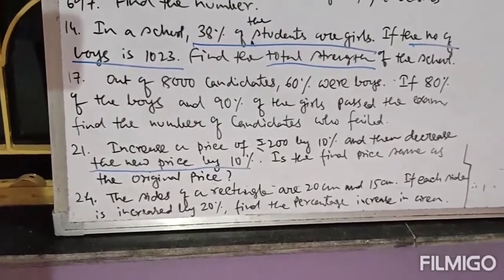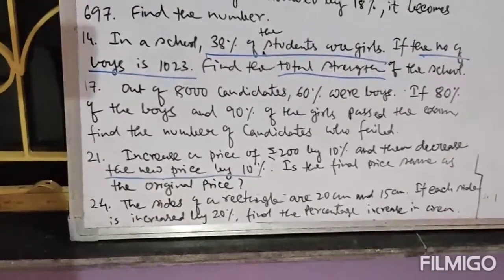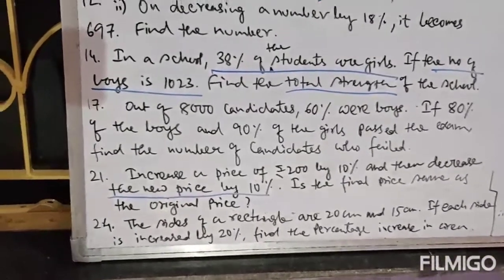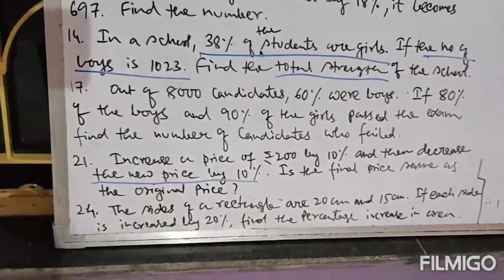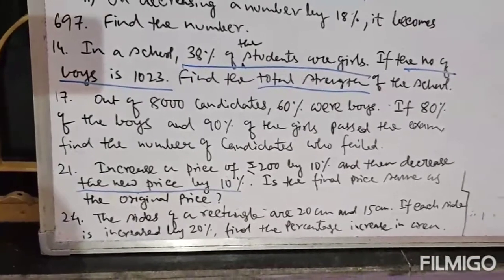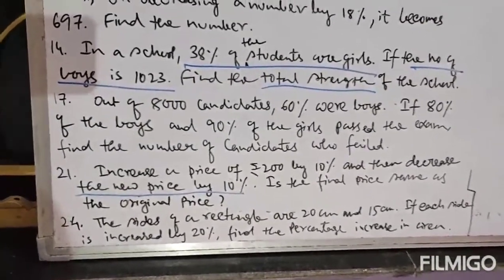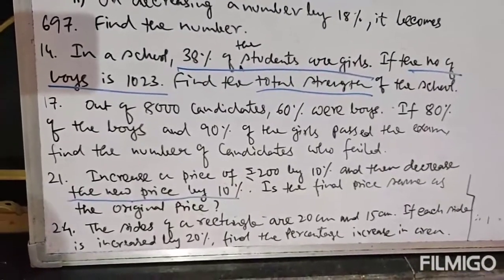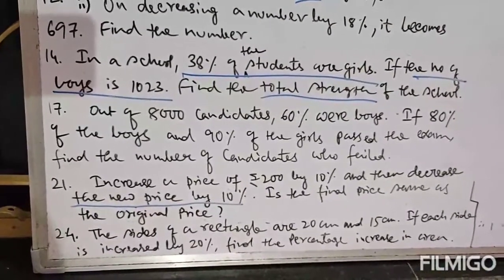Each side means, so a rectangle has two sides. One is length and the other is breadth. The longer side is length, the shorter side is breadth. So length is 20 centimeter and breadth is 15 centimeter. So each side means length is increased by 20% and breadth is also increased by 20%. Clear? So we have to find out the percentage increase in area. How much percentage area is increased?